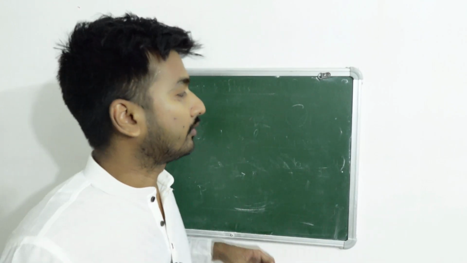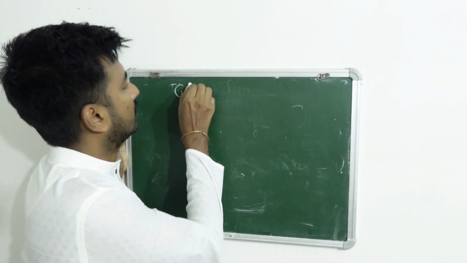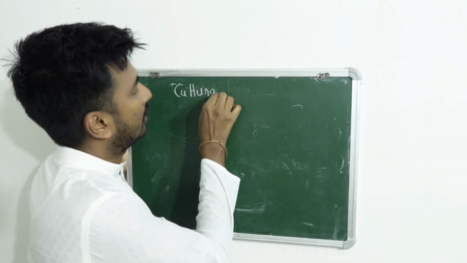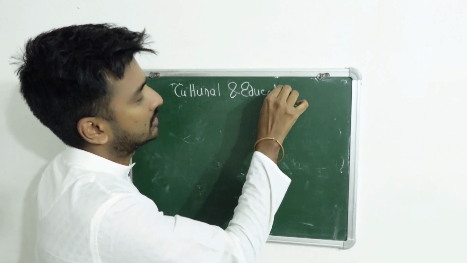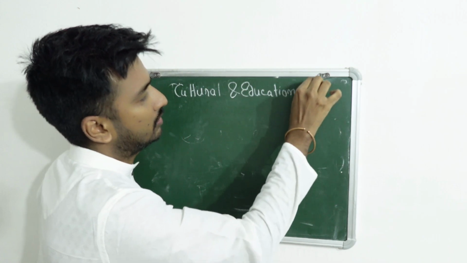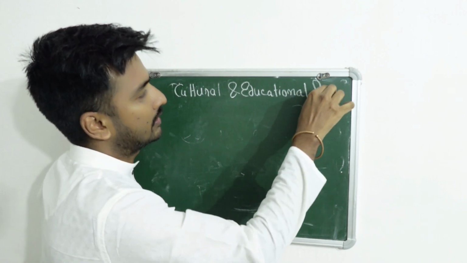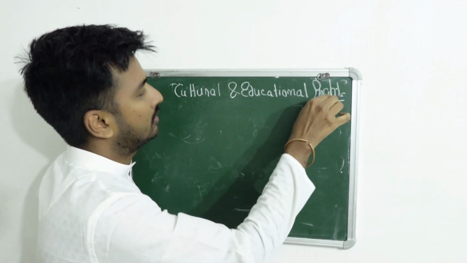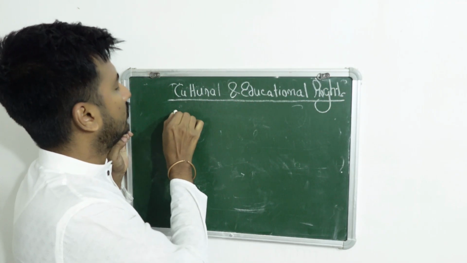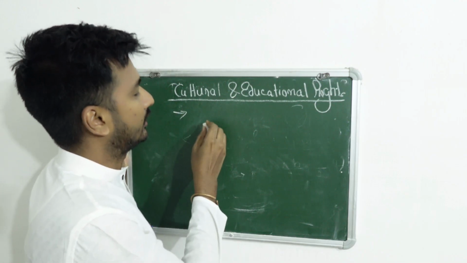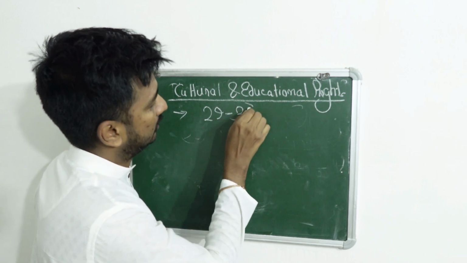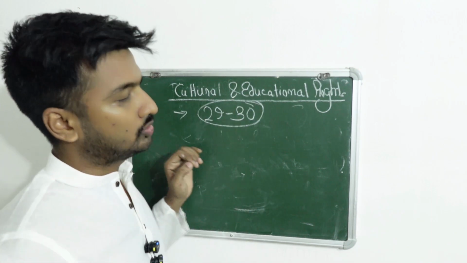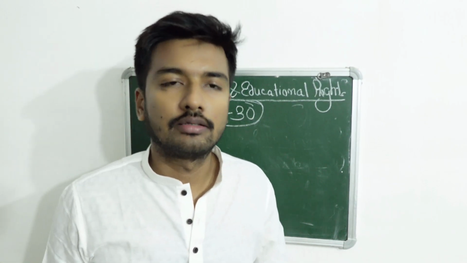Now, the next fundamental right is cultural and educational rights. There are two articles for these cultural and educational rights, Article 29 and 30. So, what do Article 29 and 30 say?